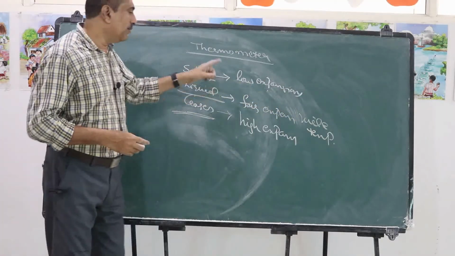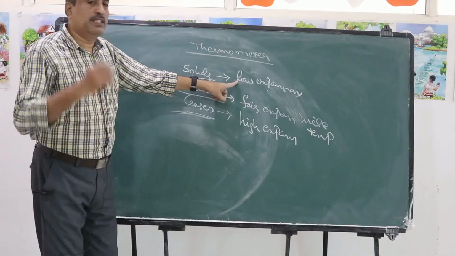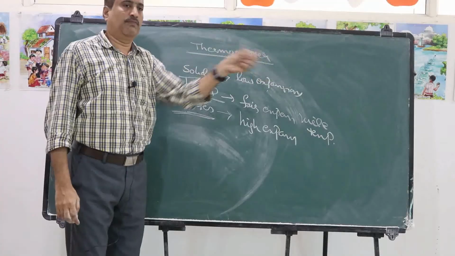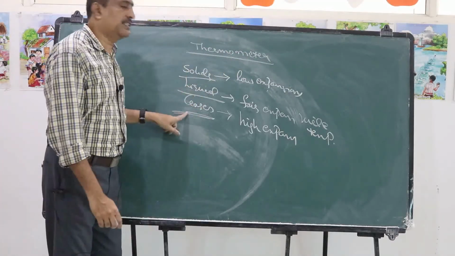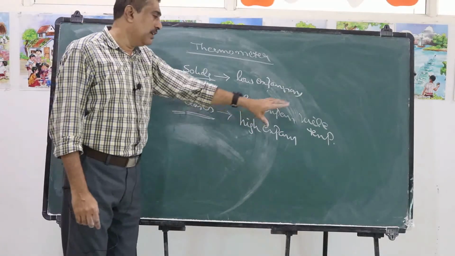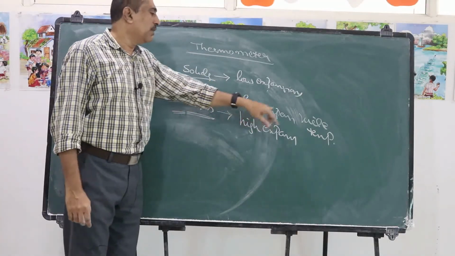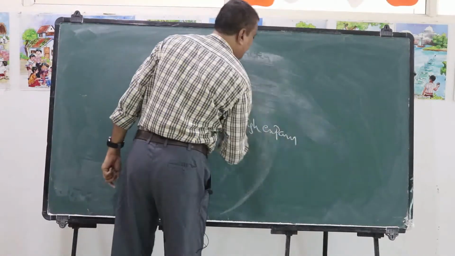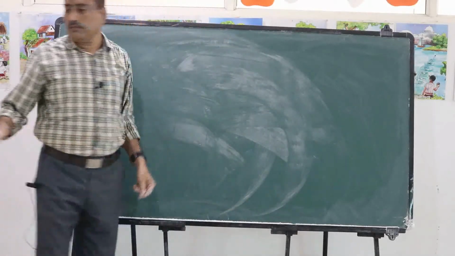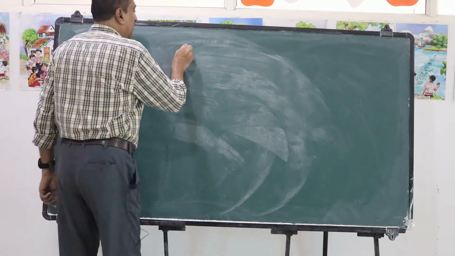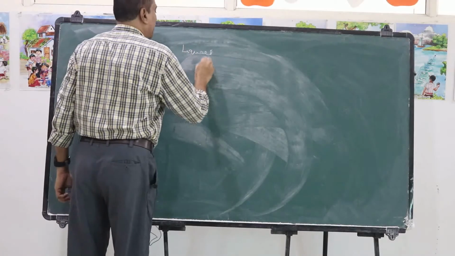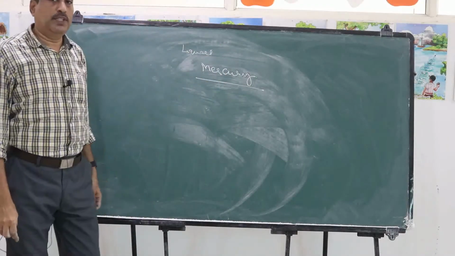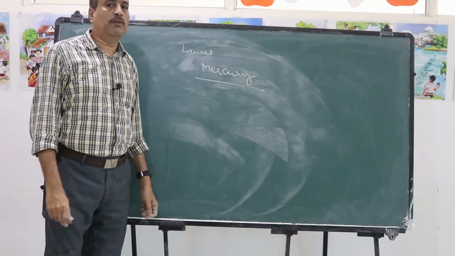Okay. So solids are used as thermometric material to measure high temperatures. To measure very low temperatures, we use gases as thermometric material. And for ordinary temperatures, we use liquids as thermometric material. Now, in liquid thermometers, we prefer mercury. In liquid thermometers, mercury is used as thermometric material.